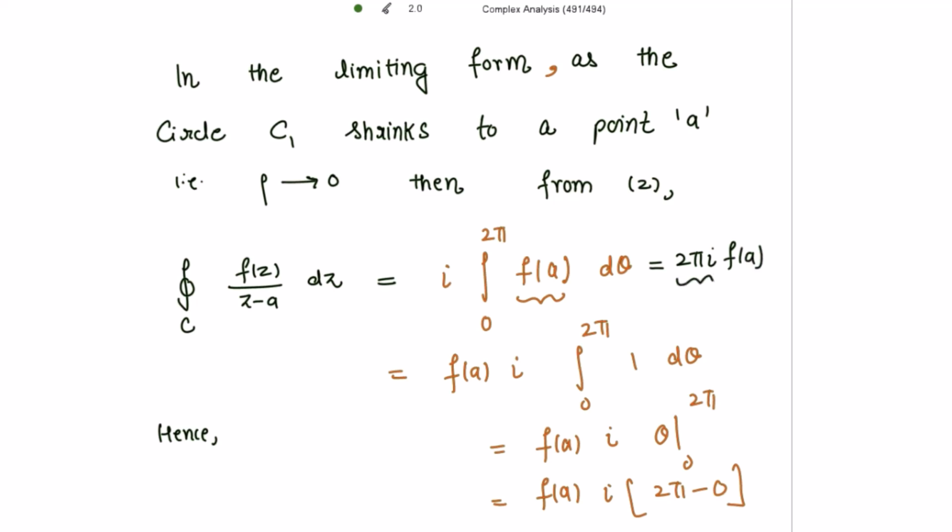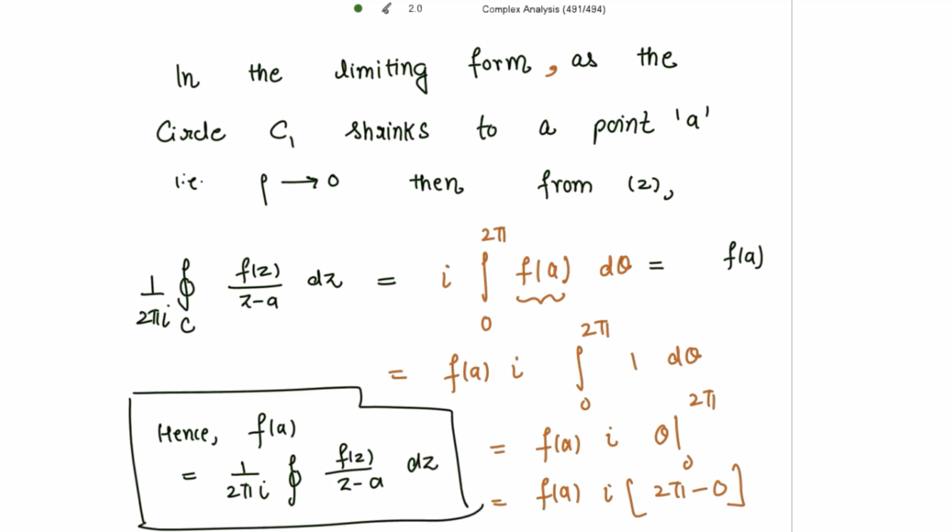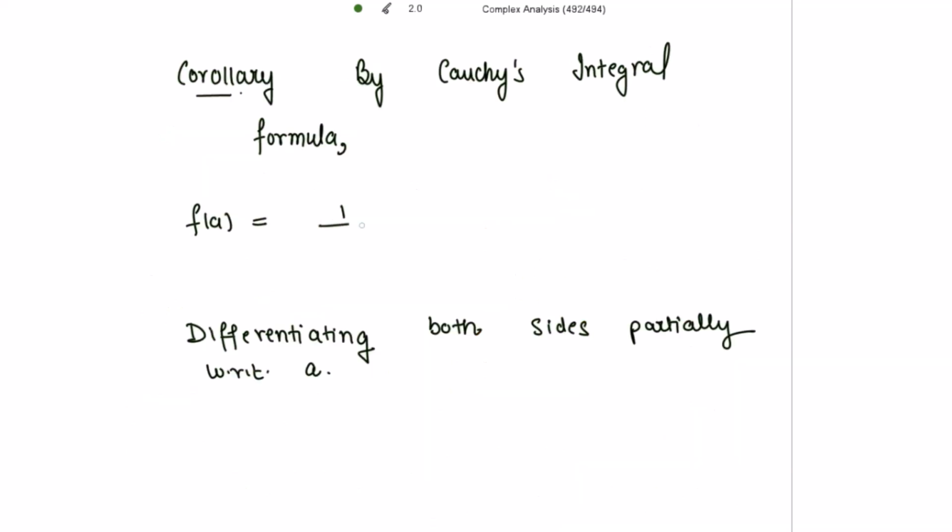If I take this 2πi on the other side in the denominator, what I am getting, our formula, is f of a equal to 1 divided by 2πi times the integration of f(z) divided by z minus a, dz. And now for the higher derivatives. 1 divided by 2πi integral of f(z) divided by z minus a, dz. Right? This is our Cauchy's first integral formula.